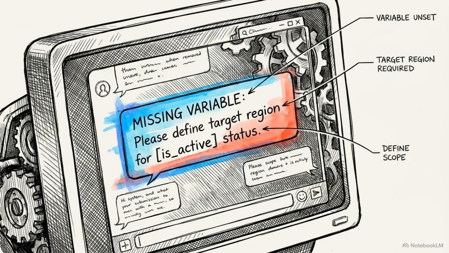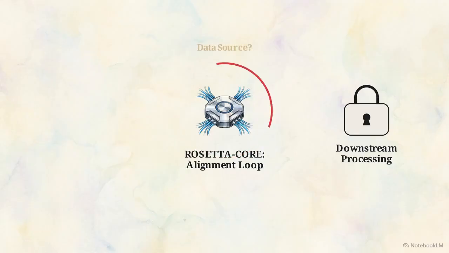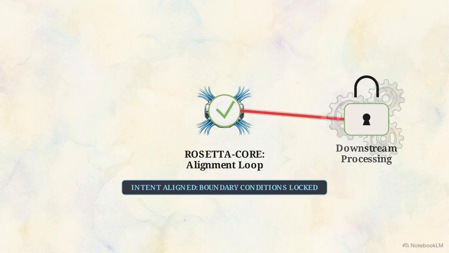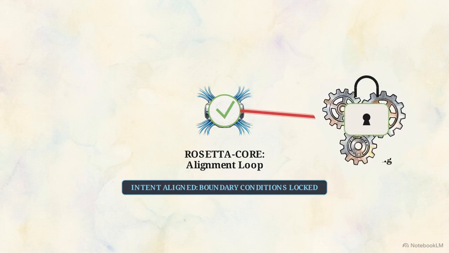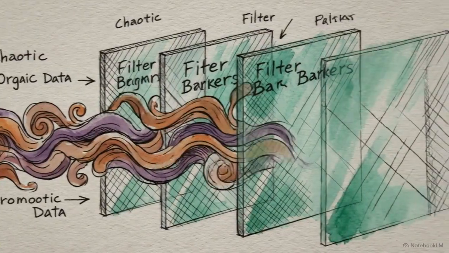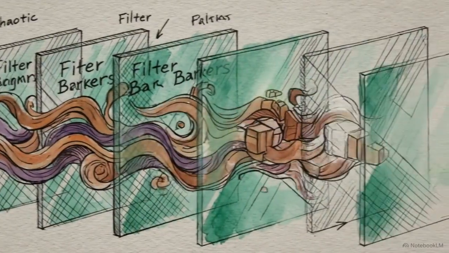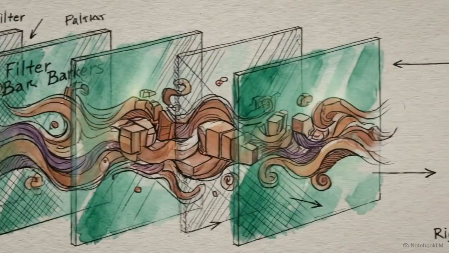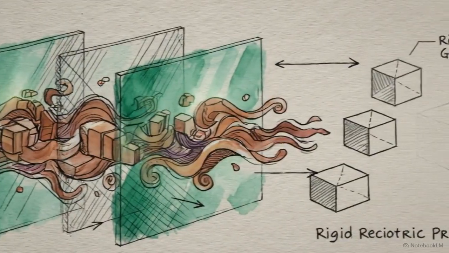Instead of requiring humans to learn complex prompt engineering, Rosetta initiates an alignment loop. It actively interviews the operator to isolate missing variables and lock down strict boundary conditions before downstream processing is permitted. By guaranteeing 100% intent alignment upfront, zero compute tokens are wasted attempting to execute misunderstood instructions. The initial trigger for overthinking is neutralized.